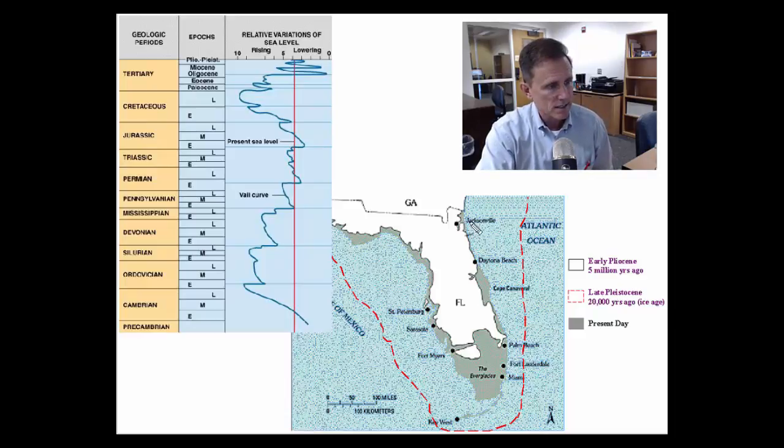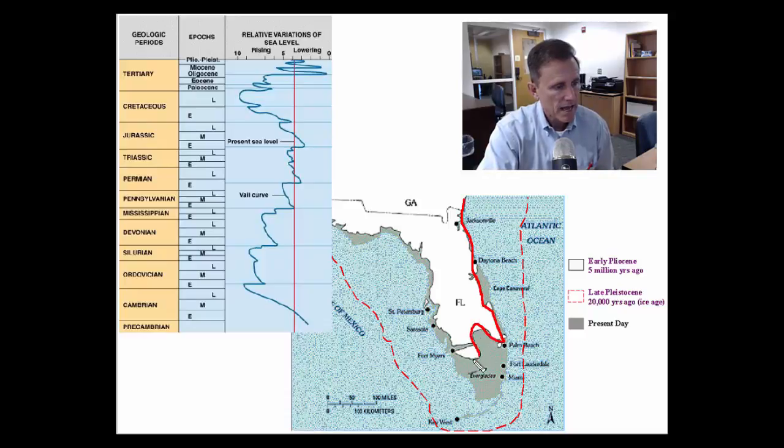So what you're looking at, of course, is the gray is what Florida is now, what we're accustomed to seeing with Florida now. This area, this kind of much smaller version of Florida, is from about 5 million years ago. And in between 5 million years ago and where we are now, this dotted line goes back about 20,000 years ago.